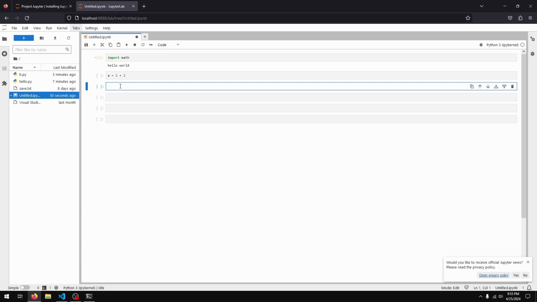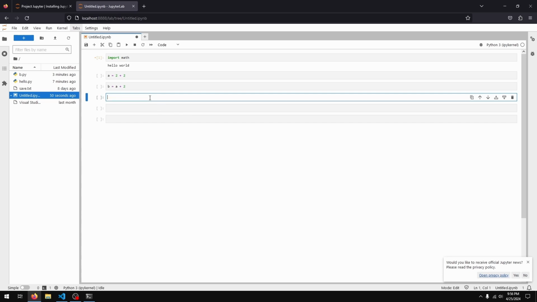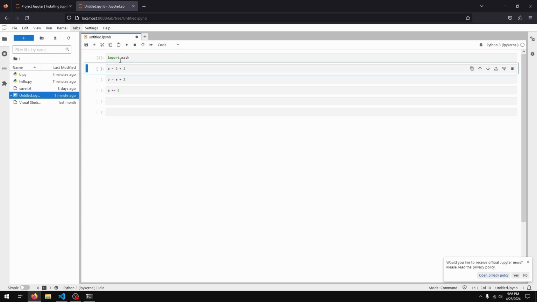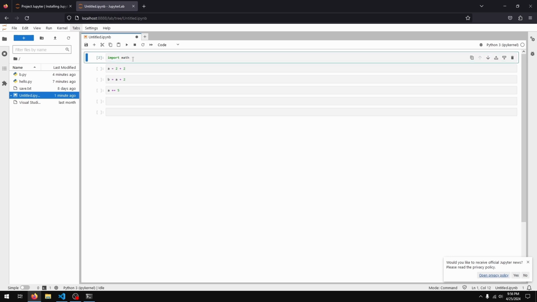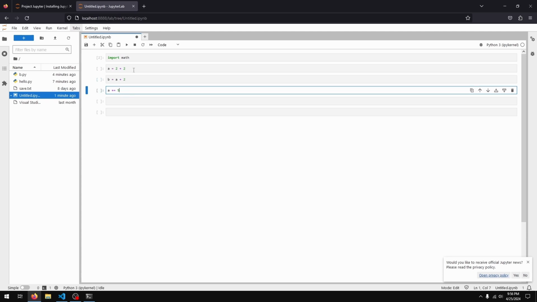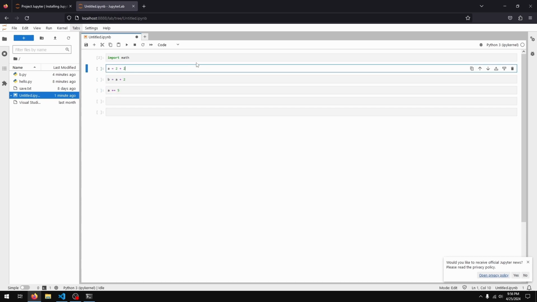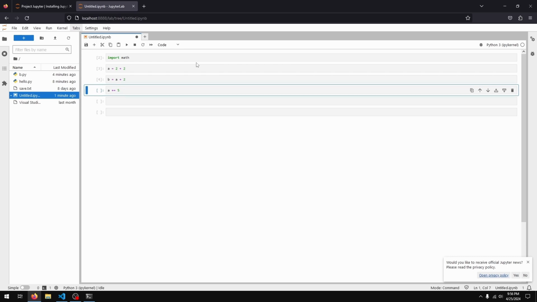In a different code cell, I'll say b equals a plus 2, and down here I'll say a plus equals, so that's a equals a plus 5. Okay, and if I run these, you can see I executed the first code cell, that really does not run the other code cells. So that gives me a little more control on which parts of my Python code I wish to execute. Now I'll execute the second one and the third one.